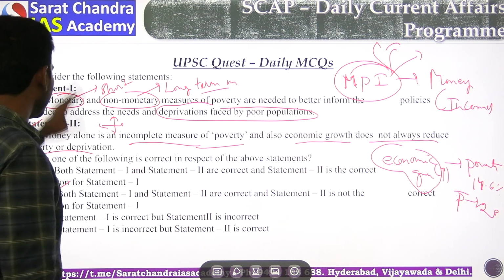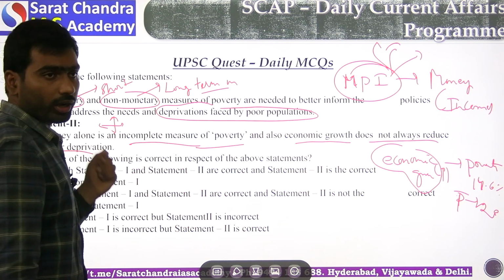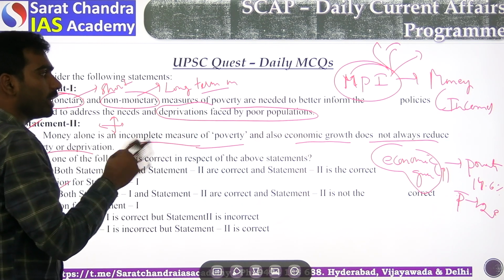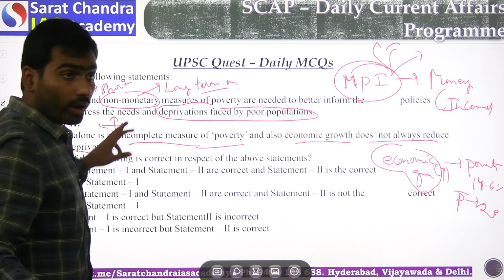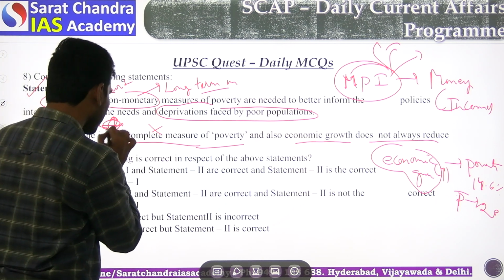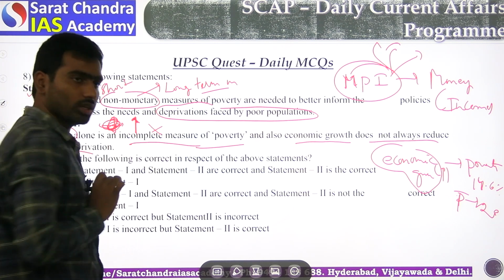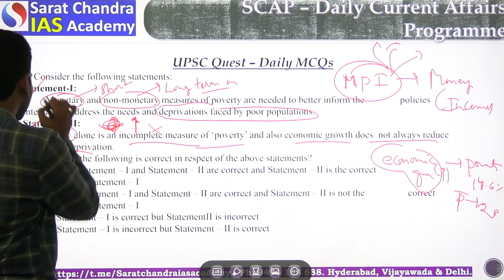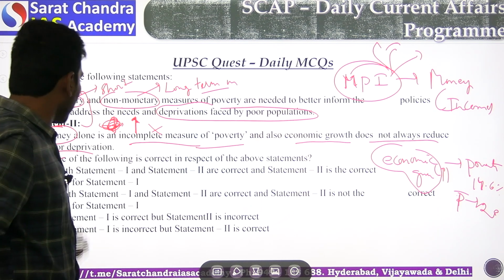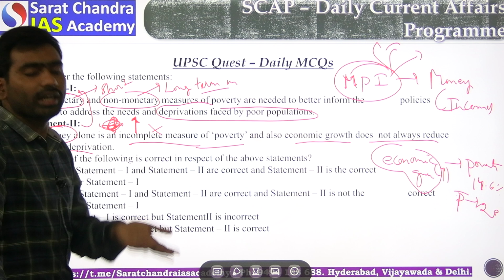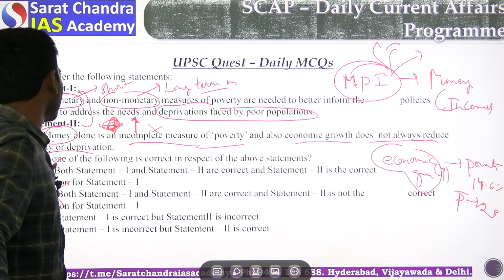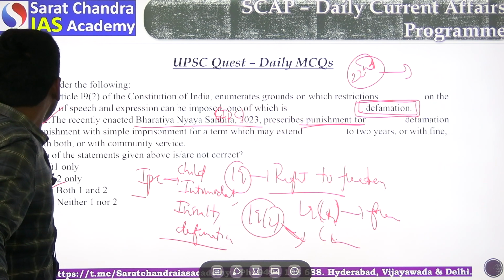At the same time, please see here also, monetary and non-monetary measures. Here I made a mistake. Monetary and non-monetary measures of poverty are needed to better inform. Yes, both are required. Why are both required? Money is not the sole criterion, so there is a linkage. Statement 2 is the correct reason. So option A is correct, not option B, because money is not a complete criterion. That's why we need both monetary and non-monetary things. So there is a linkage available. It is my mistake only.